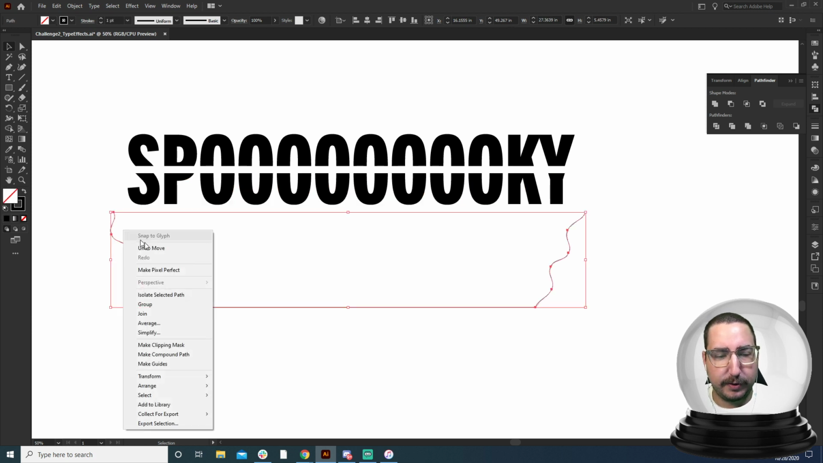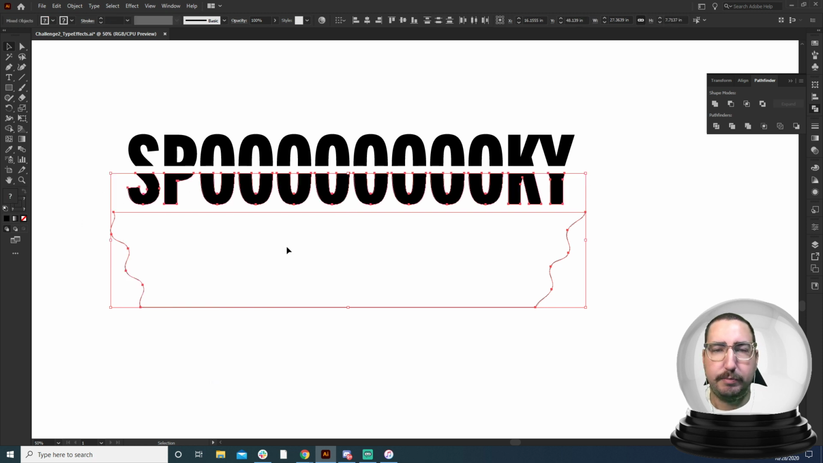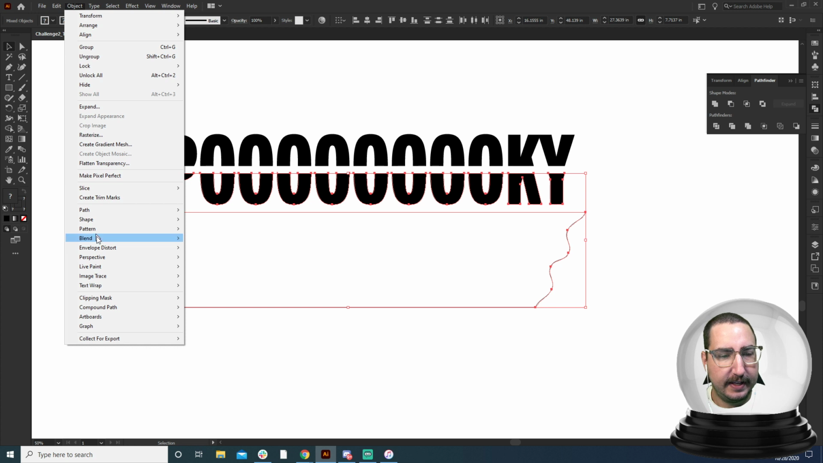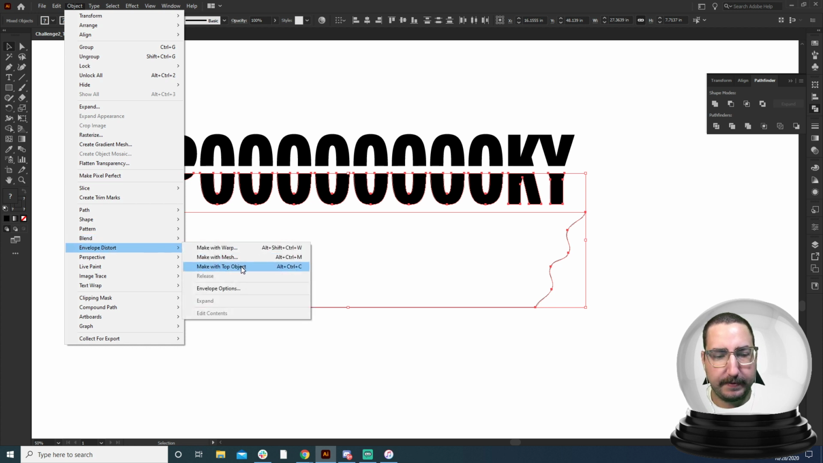So with this, we're going to right click and make sure that it is arranged to bring to front. And now we will select both our wobbly shape as well as the bottom of the type. We can go to Object, Envelope Distort, and Make with Top Object. And watch what this does. This is going to get really crazy. So we've used the zigzags, and now we're taking the type and applying basically the zigzag shape to the type.